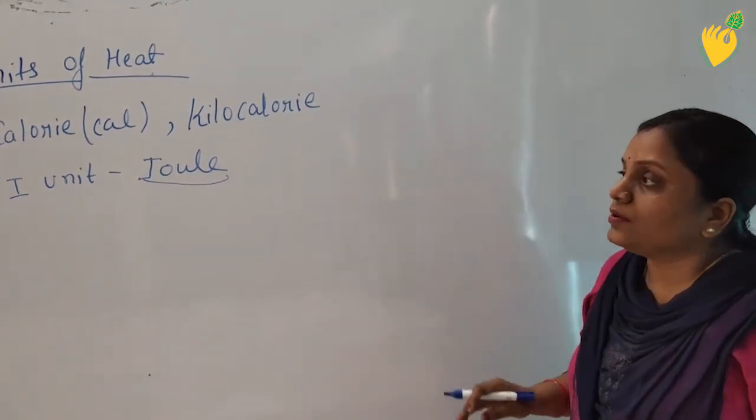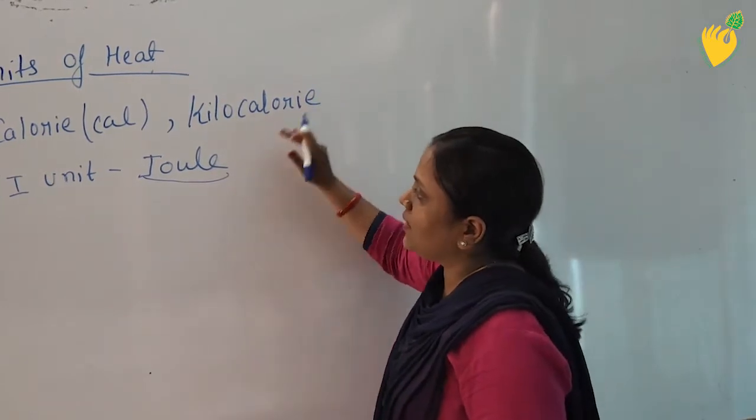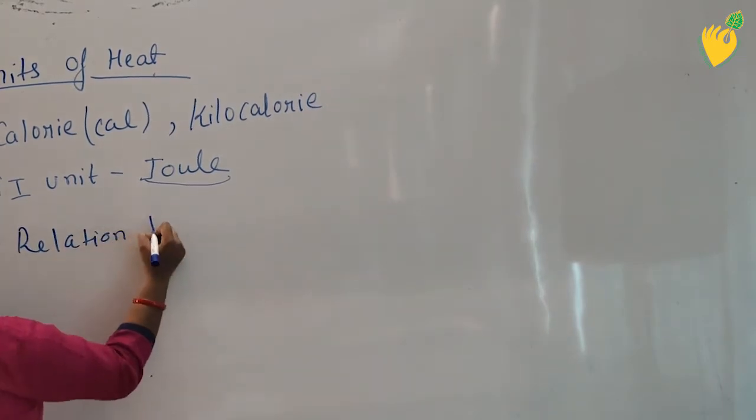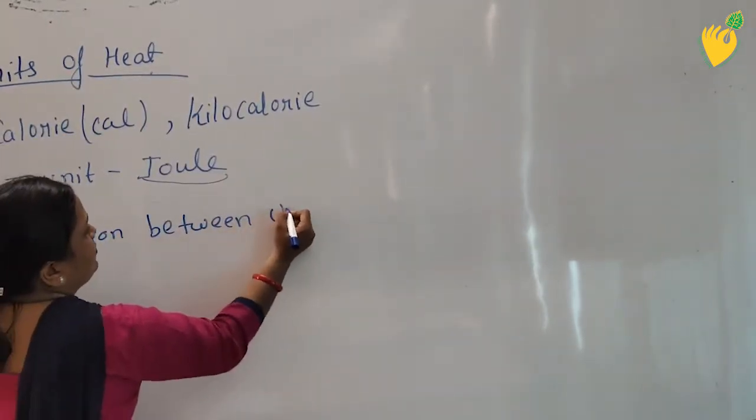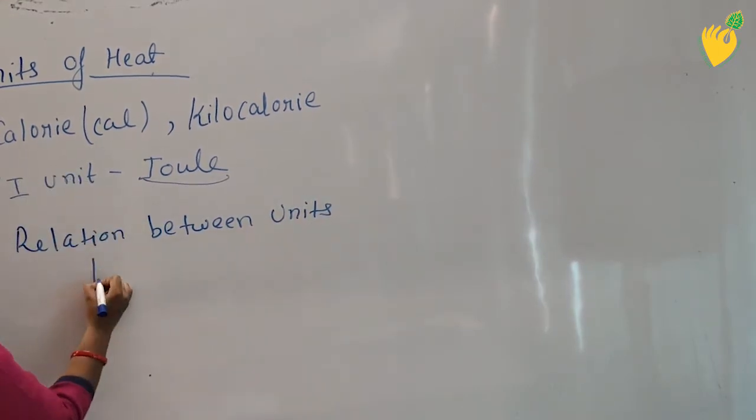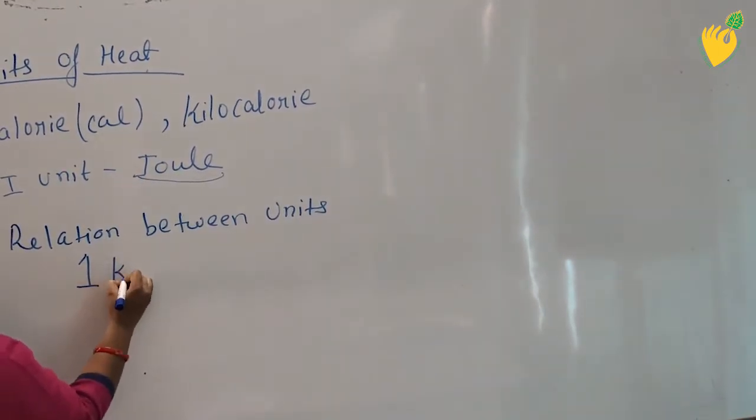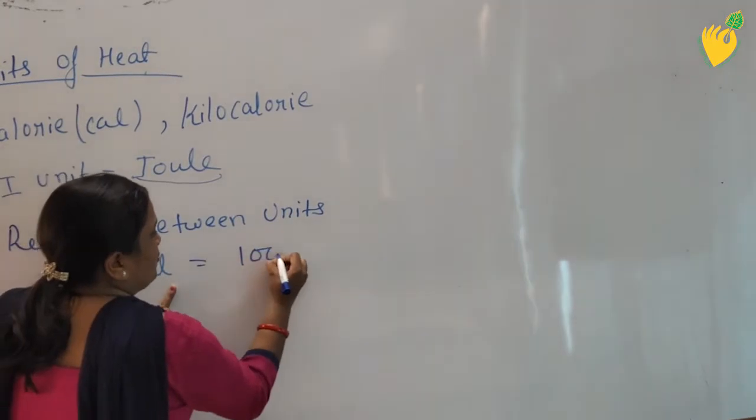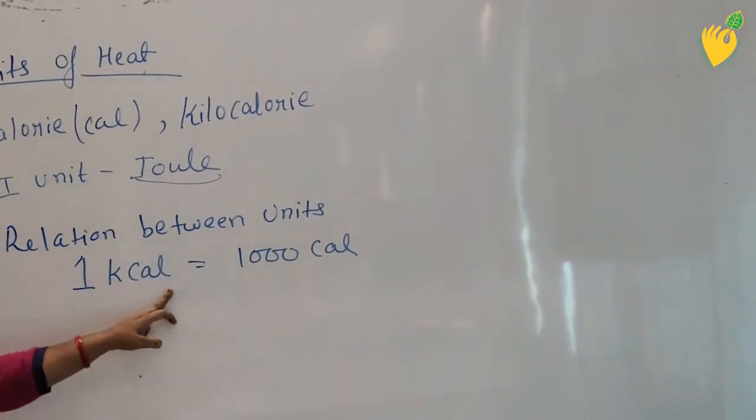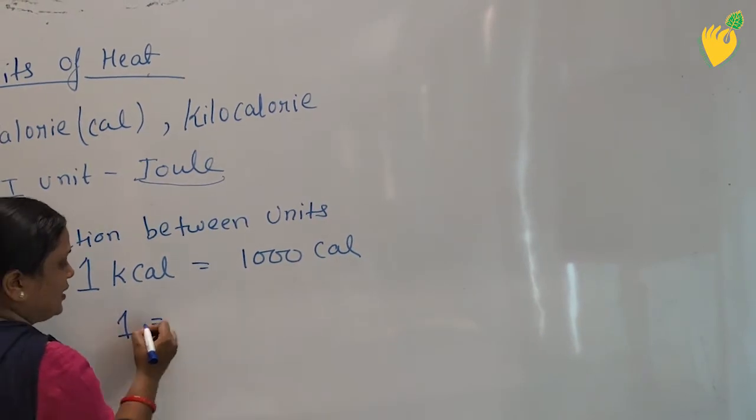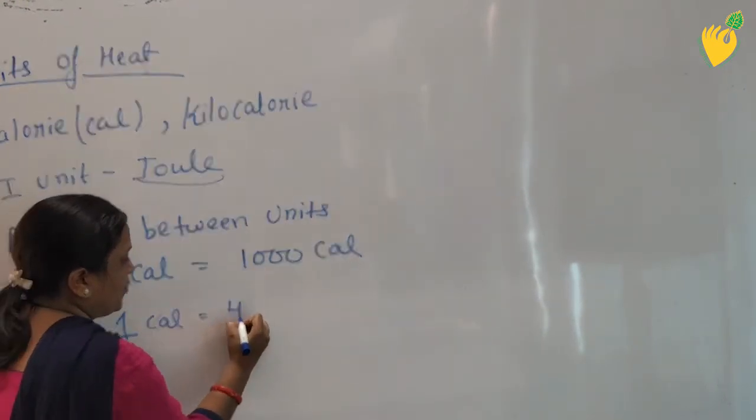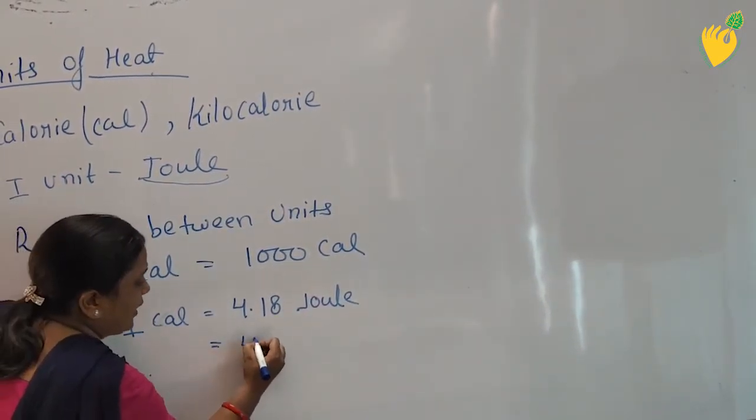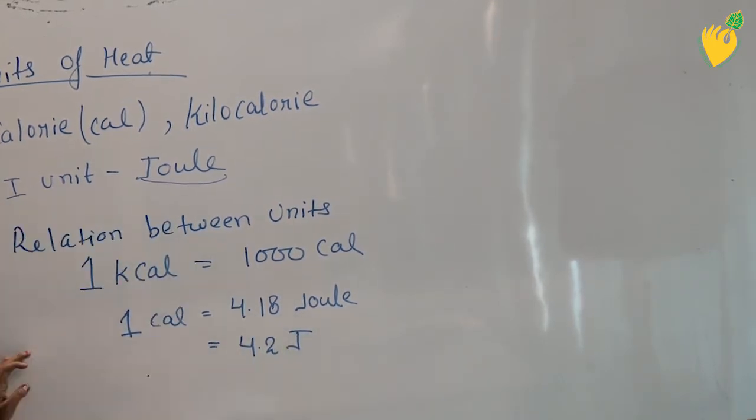Now the question arises how these units are connected to each other. That is the relation between units. So students, I can write in short as: 1 kilocalorie is equal to 1000 calorie, and 1 calorie is equal to 4.18 joule. Okay, or in short you can write it as 4.2 joule.